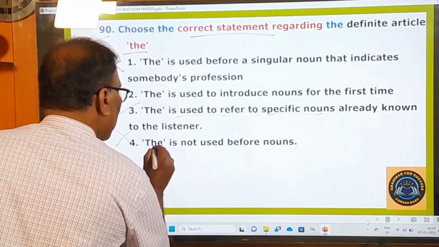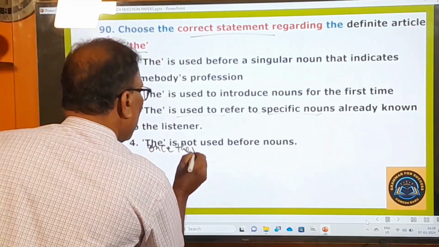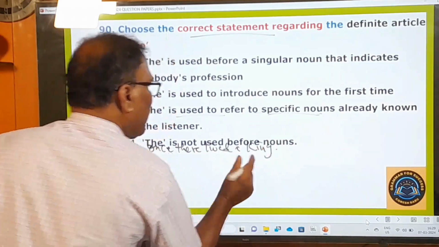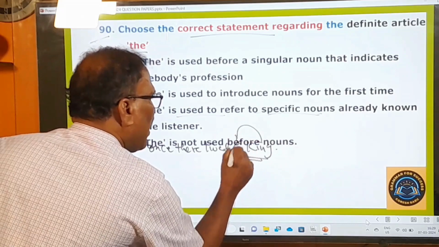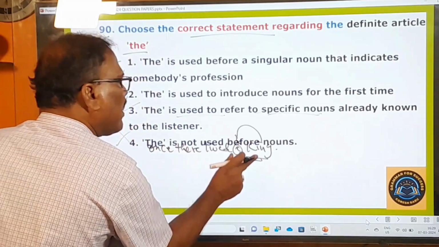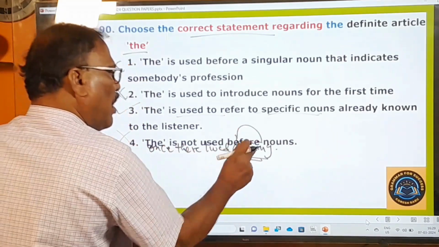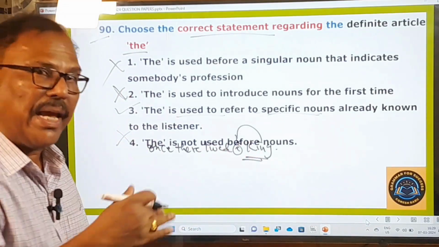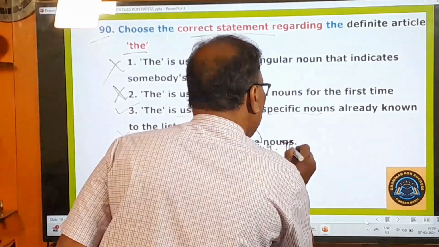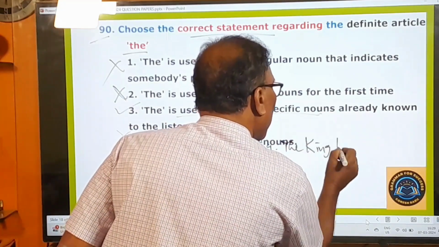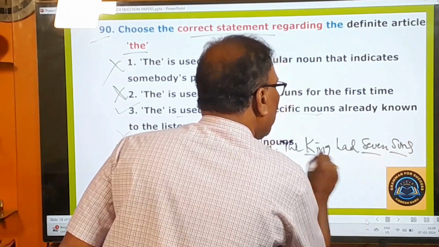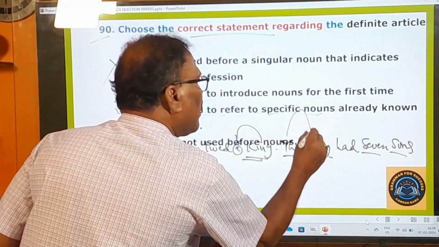For example, once there lived a king. When you mention the king for the first time, you say "a king". Once there lived a king. Now this king is known to you. When I want to mention this king again, then what do you say? The king had seven sons. So here, what does "the king" mean?